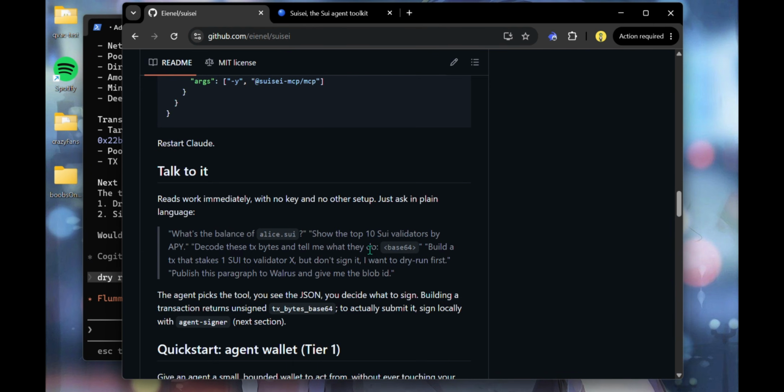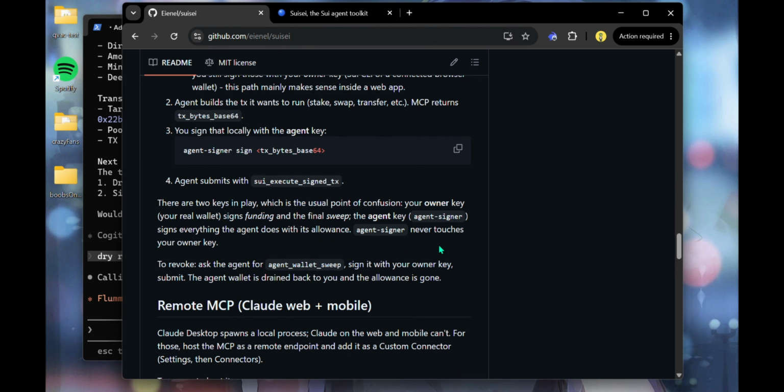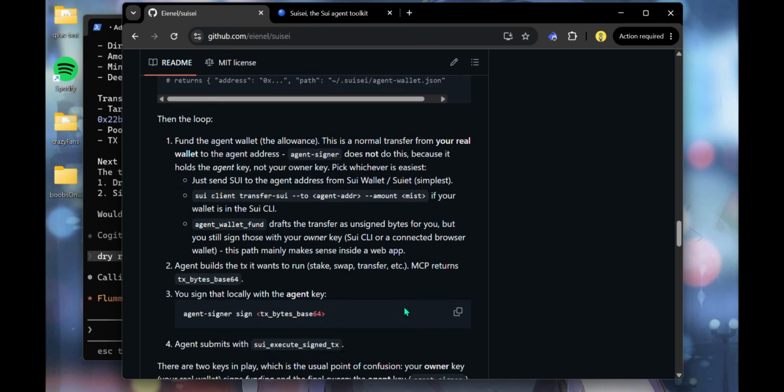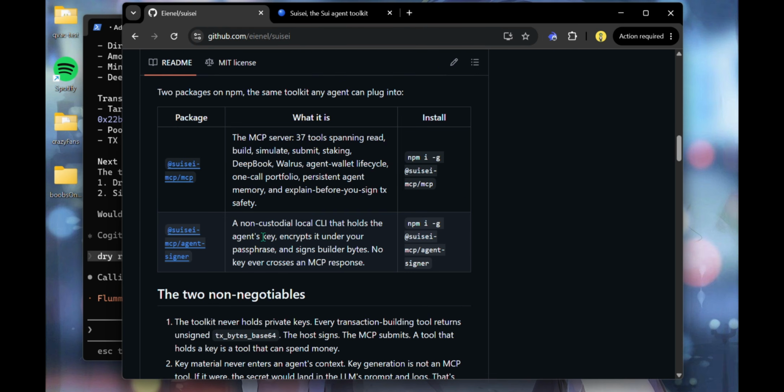While that is happening, I'm going to show you just everything on the stack here, how the repo is laid out, and you can actually access our npm packages. You could just download it with the npm or through the MCP server. We have two packages here.